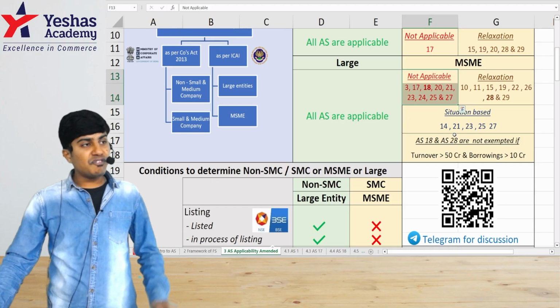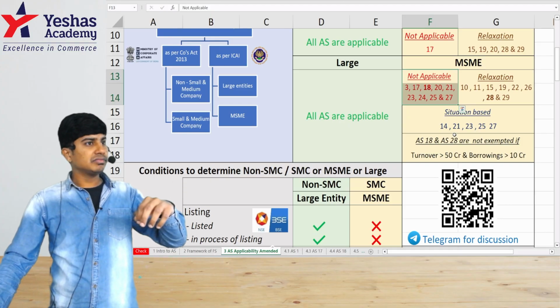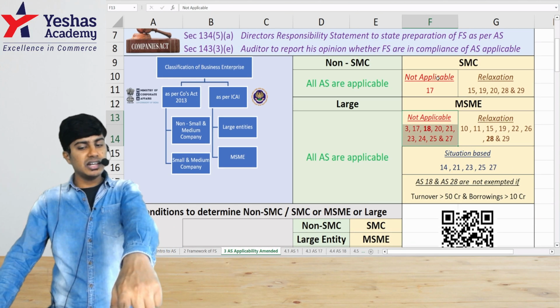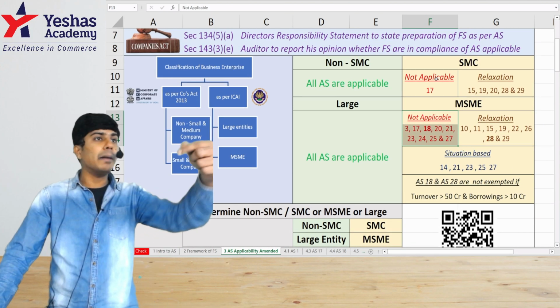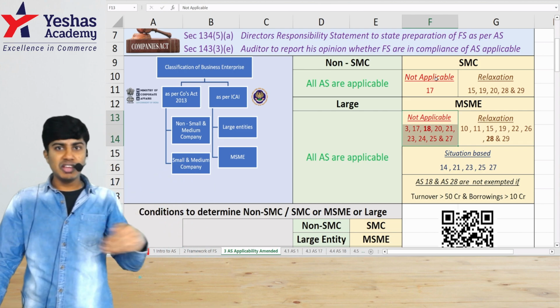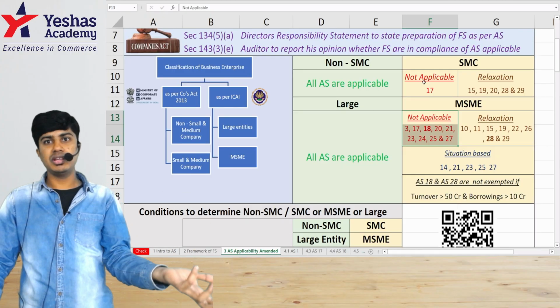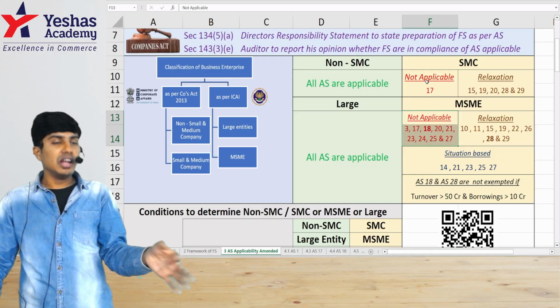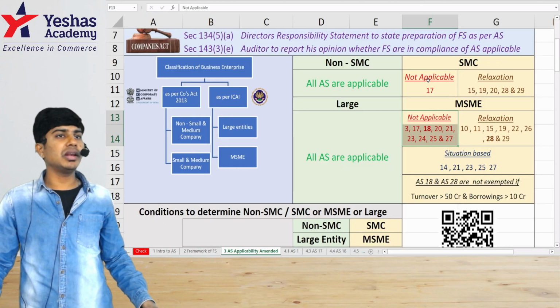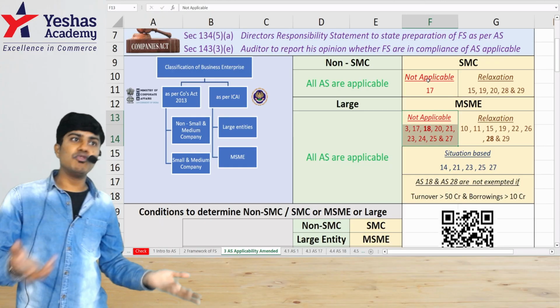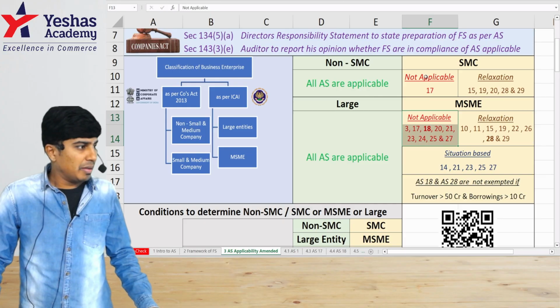But if that entity is a company, then it is not that case. Then 21, 23, 27 will be applicable based on the event. If it is going into the process of holding a subsidiary relationship, then applicable. If it becomes an associate, if it becomes a joint venture, then it is applicable. Or if it gets amalgamated, then 14 will become applicable that way.